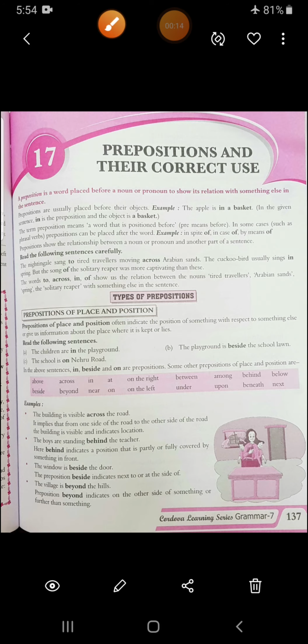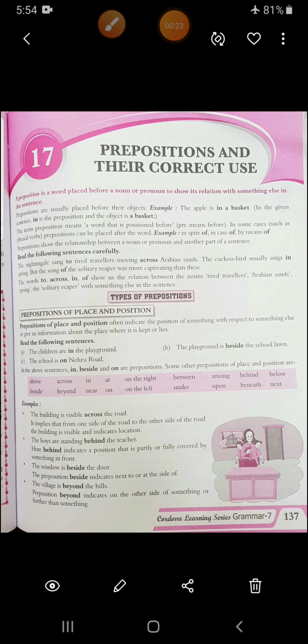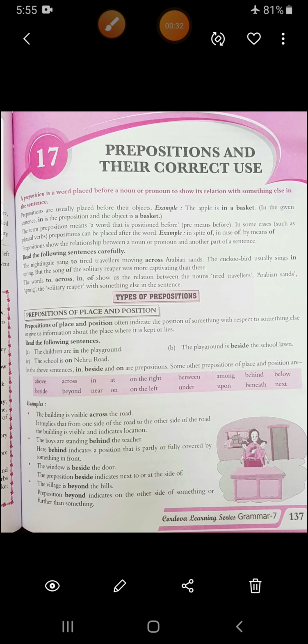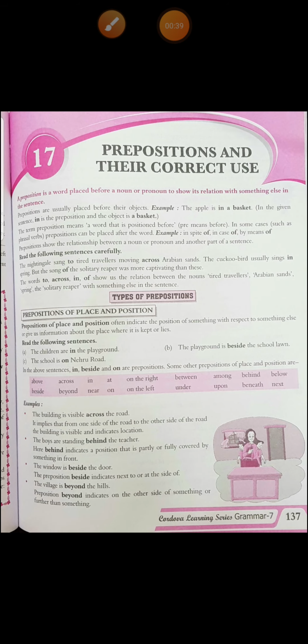You know what a preposition is. We have been learning about it since, I think, class 4th to 5th. So, what is a preposition? A preposition is a word that is placed before a noun or pronoun to show its relation with something else in the sentence. It means the presence of a preposition will show a link between the noun or pronoun and the rest of the sentence. And they are usually placed before their object.